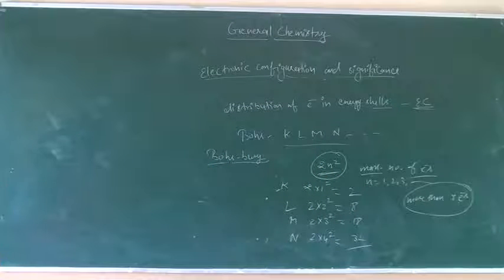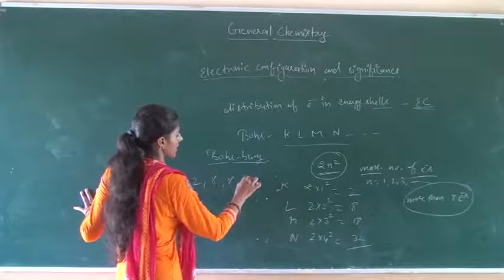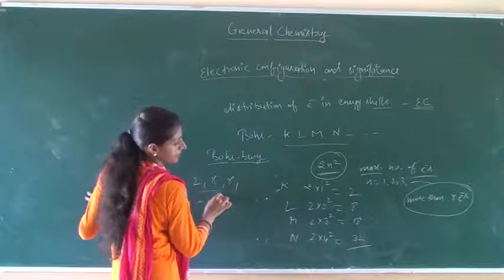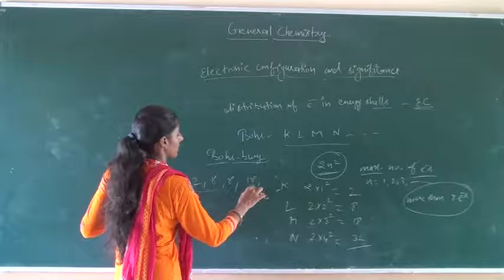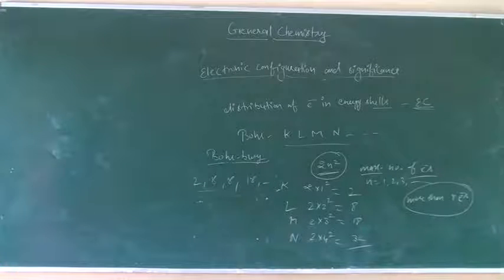So the distribution of electrons is somewhat different. A new cell is started as soon as the outermost cell acquires 8 electrons. Therefore, 2, 8, 8, and so on. This is the electronic distribution of electrons.